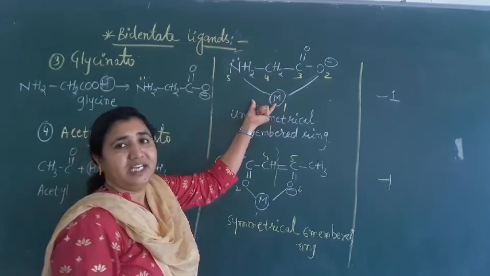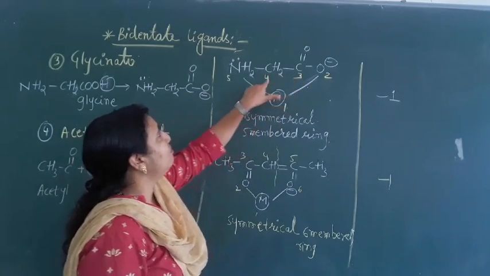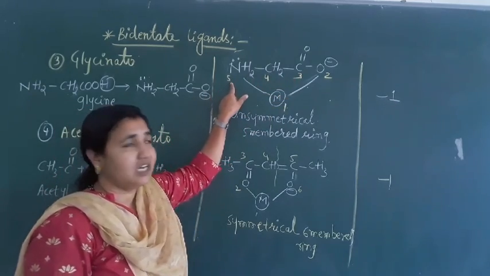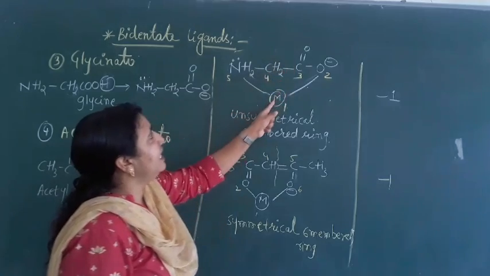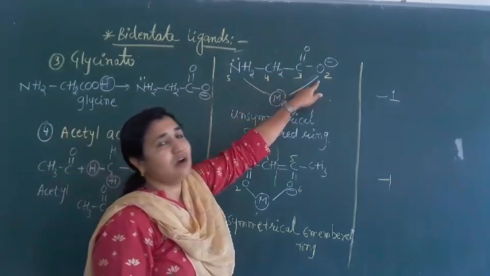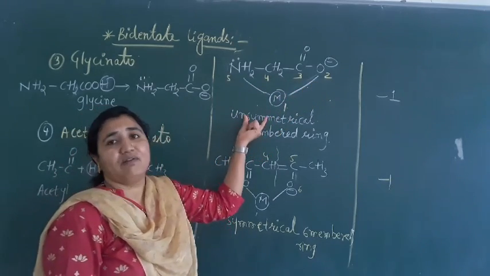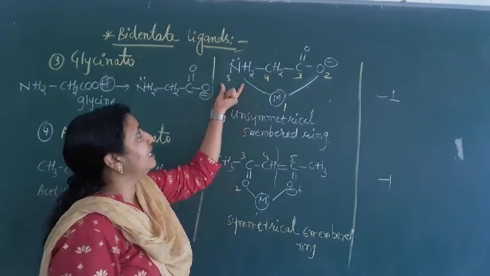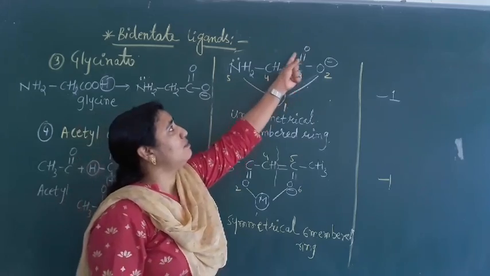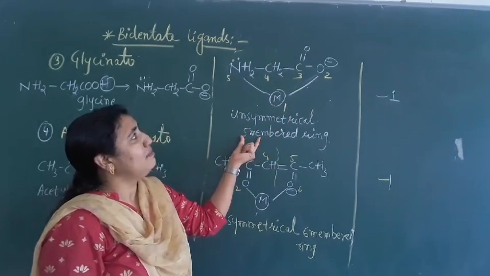They will form a ring here. How many members in the ring? 1, 2, 3, 4, 5. A 5-member ring they can form. That's why these are also chelating ligands. If you cut here, we have NH2 on one side and O minus on the other. So this is an unsymmetrical ligand. Glycinato is an unsymmetrical ligand: NH2, CH2, C double bond O minus, so it is unsymmetrical with a 5-membered ring.